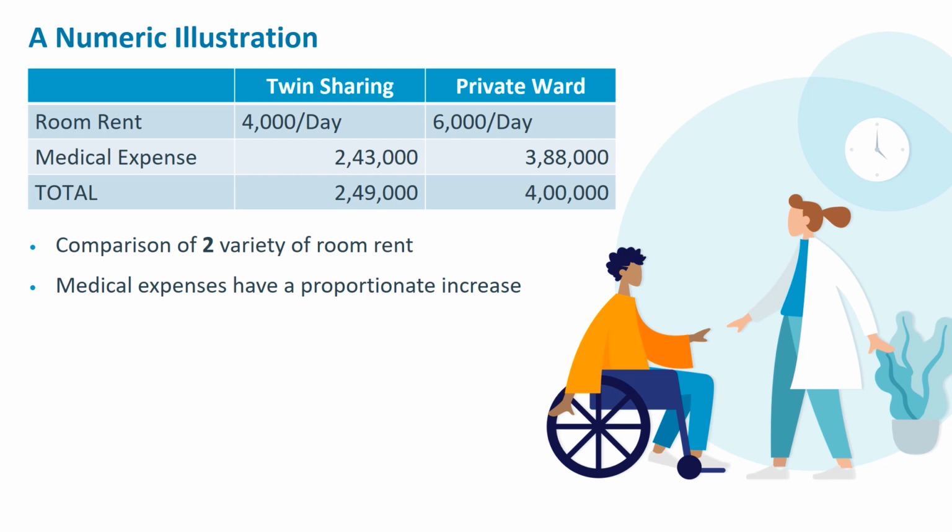Now there's a question for you. Assume that you have a policy with a sum insured of 4 lakh and you have a room rent limit of 4000 per day. You decide to opt for a private ward which has a room rent of 6000 per day. So can you guess what is going to be the claim settlement? Say you have paid the bills and you are now collecting the bills and surrendering them to your insurance company for payment. Can you guess what is the amount you will get as a payment from your insurance company?